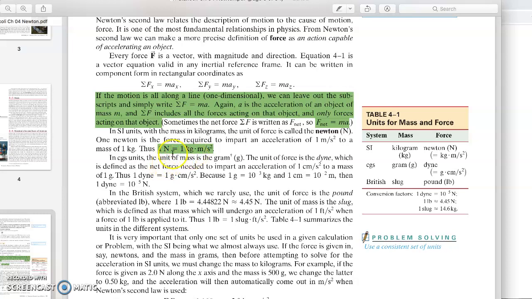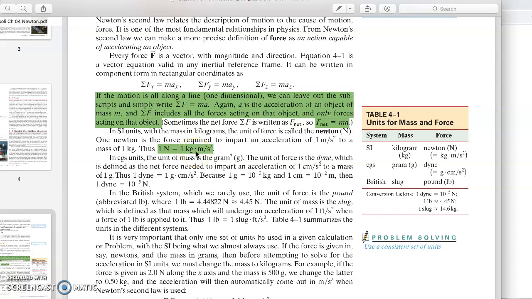So the unit of force is Newton. If you see here, what is F net again? It's M times A. What is the unit of M? It is kg. What is the unit of A? Meter per second square.